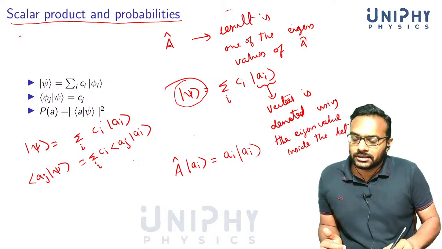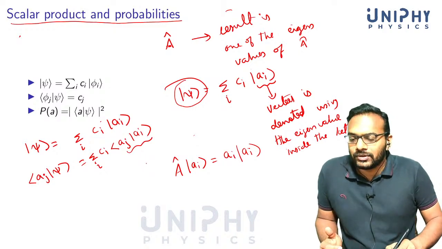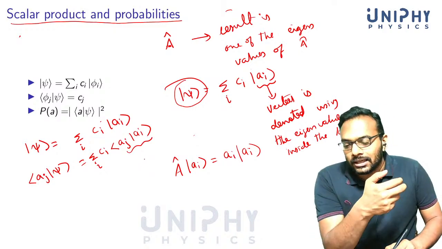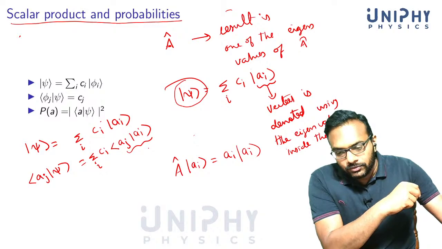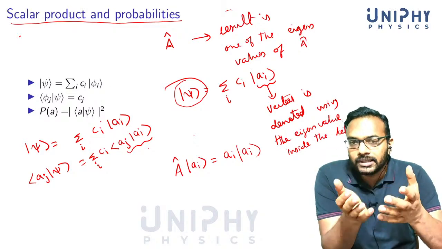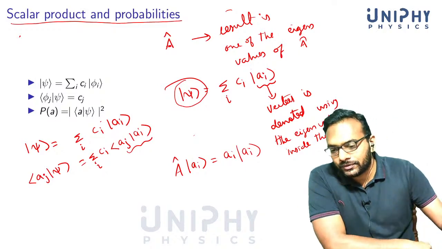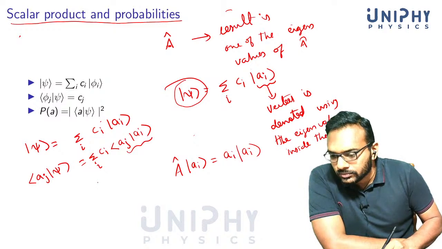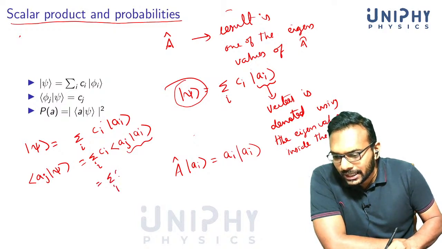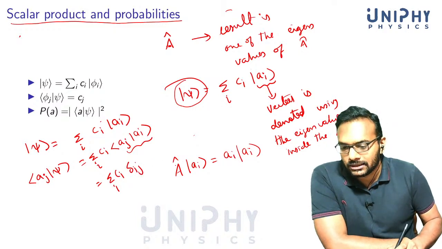Now we said that we'll always choose orthonormal basis vectors. We'll see in the next slide that for a Hermitian operator, the eigenvectors form an orthonormal set. So if this is orthonormal, this means that this is equal to the summation over i of C_i. If this is an orthonormal set, you can write it as delta ij, just like we said earlier.